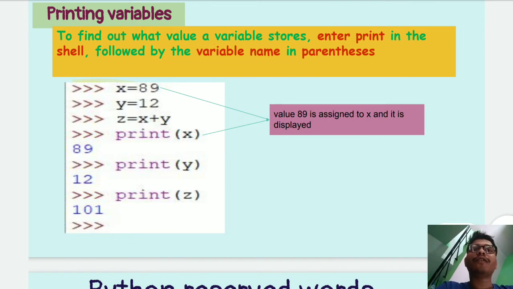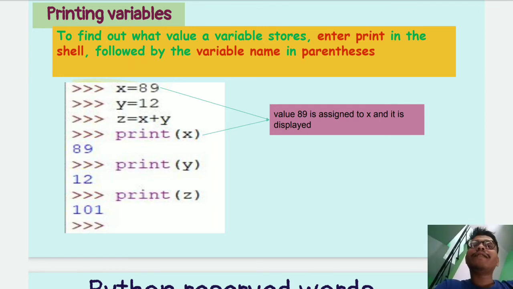Here, to find out what a variable stores, enter print in the shell followed by the variable name in parentheses. Firstly we have to define a variable, and after that assign a value to it. We define variables x, y, z, and assign x is equal to 89 and y is equal to 12, and then assign the value of x plus y to the z variable.